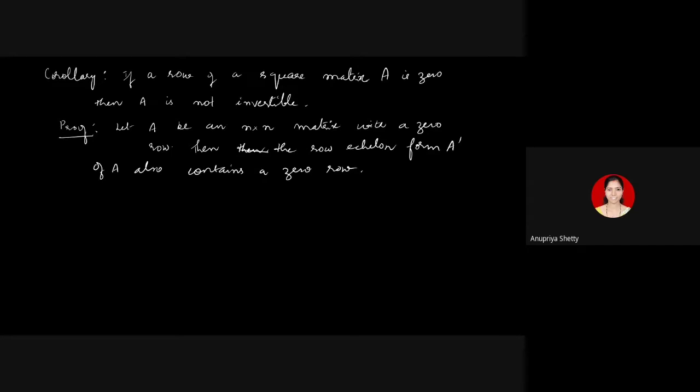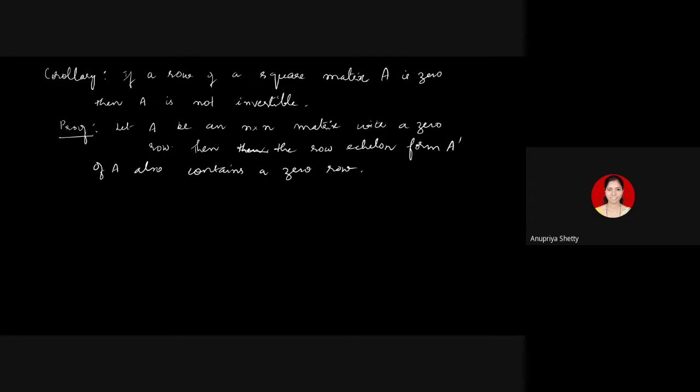How do we know this? Because when you compute A dash starting from a matrix A, you can interchange two rows, you can multiply a row with some non-zero scalar, or you can multiply some row with a scalar and add it to another row. Whatever row operation you apply, any of these three types, that row which was 0 in the matrix A will remain as a 0 row itself, but you can change its position. If it was in the second position, you can bring it to the nth position if the matrix is of order n by n. That could be done, but A dash will also have a 0 row.